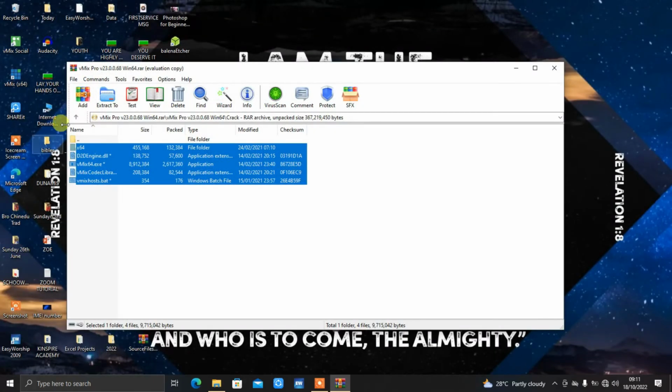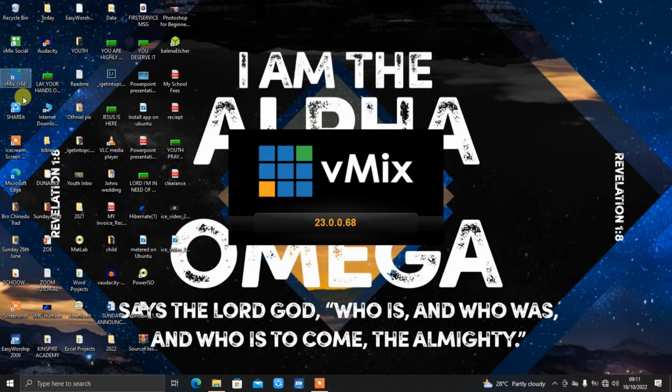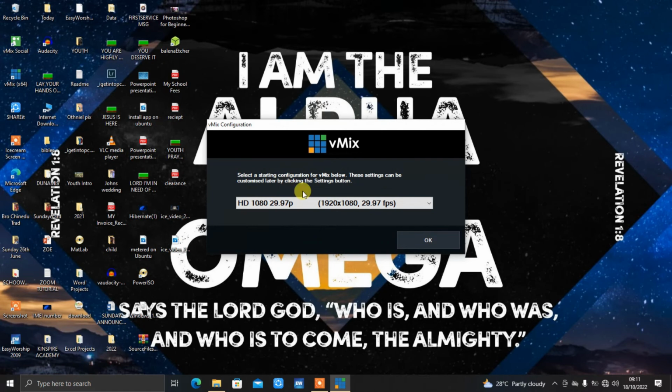You can go and start using your software free of charge, which will not start asking you for a product key. Let me just show you the example. So I'll just click on vMix and you watch it run. See, it starts running straight away. It now starts running. No more will it ask you for a key. Now you choose your HDL configuration, but you can also change these things later in your settings. So just click OK, or just OK everything.